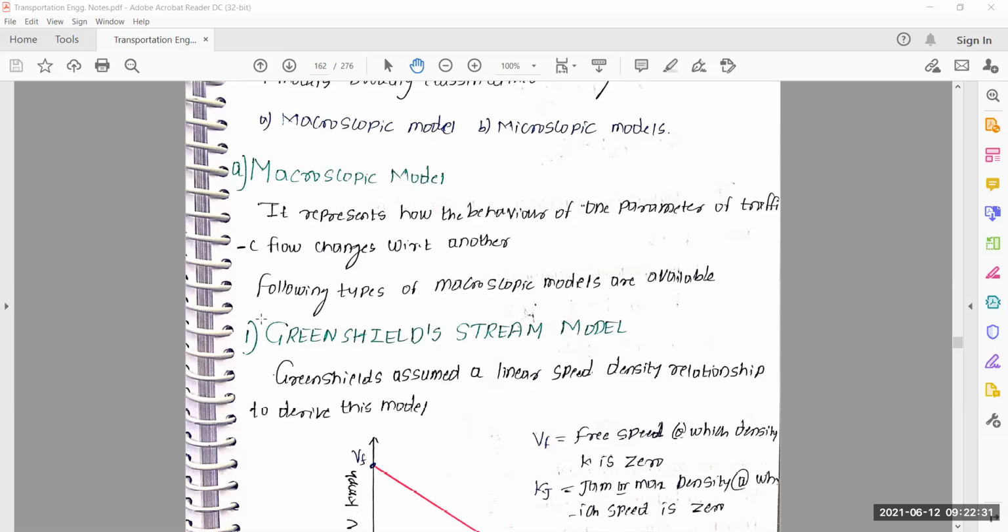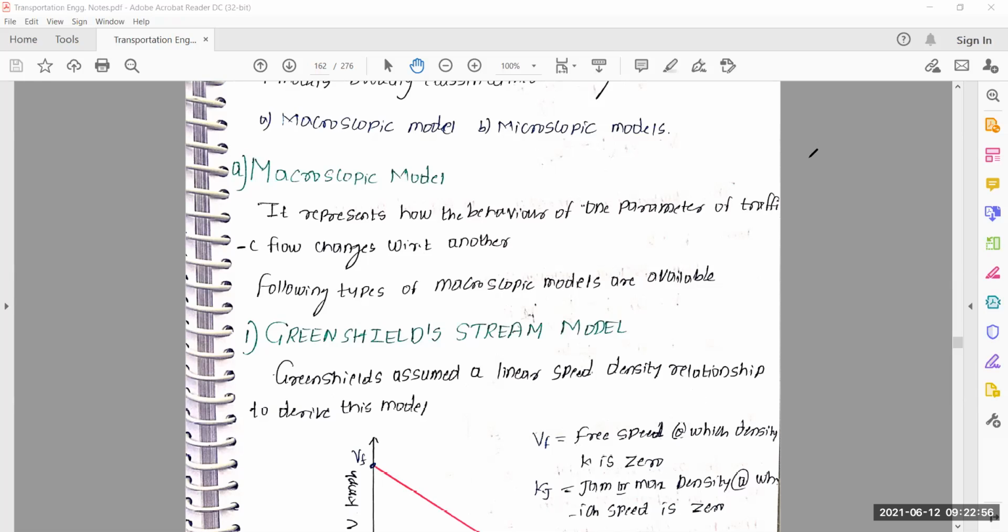So basically, in last class, I was discussing traffic flow, that means traffic stream models. And to find the exact relationship between traffic parameters, basically we have three traffic parameters.